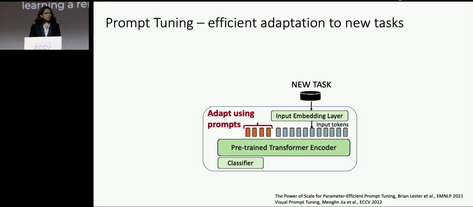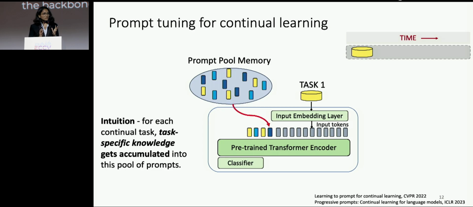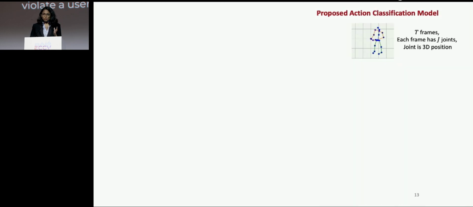Prompt tuning has become an effective way of adapting large-scale pre-trained transformers to new tasks because they can condense task-specific knowledge into a set of learnable prompts that are concatenated to the input while keeping the backbone frozen. Now, in a continual learning context, we have a sequence of tasks coming in. So we can train a set of task-specific prompts for each of these tasks and store them in a pool of prompts. So over time, task-specific knowledge is getting accumulated in this pool of prompts. And as you can see, this is a very natural alternative to storing explicit samples, which would violate a user's privacy. So keeping this in mind, I propose our architecture.